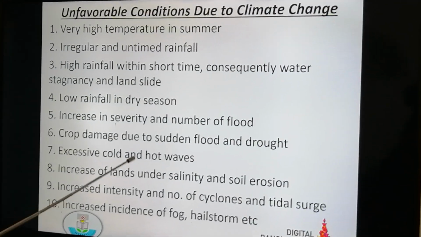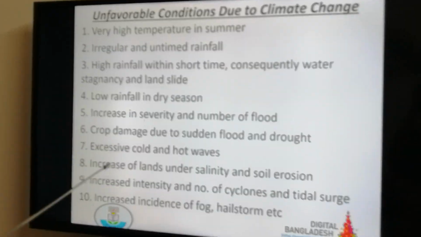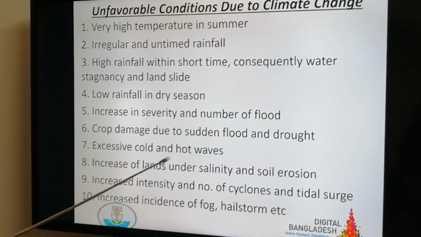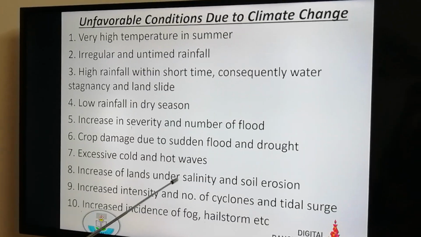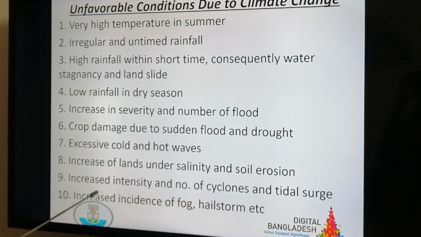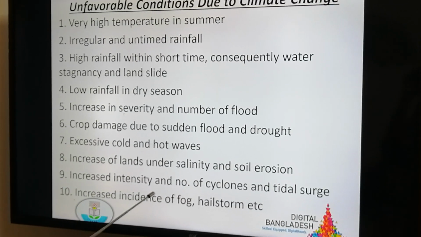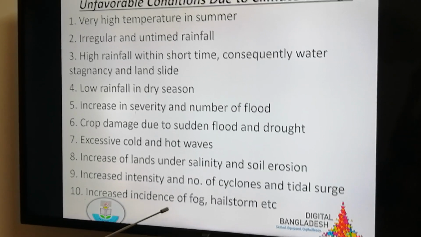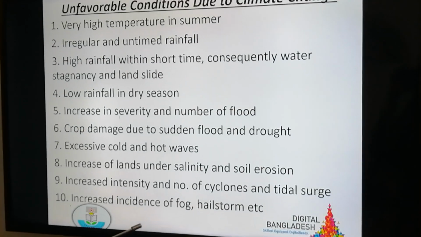Crop damage due to sudden flood and drought. Excessive cold and hot waves may increase. Increase of land under salinity and soil erosion. Increased intensity and number of cyclones and tidal upsurge. Increased incidence of fog, hailstorm, etc.